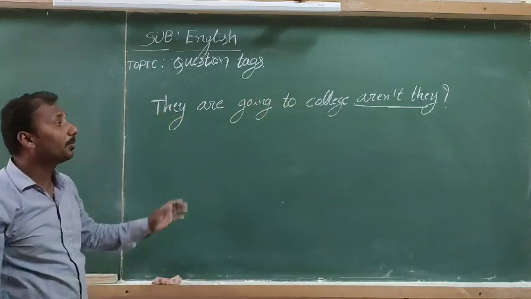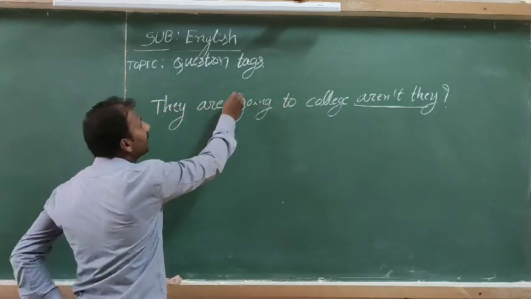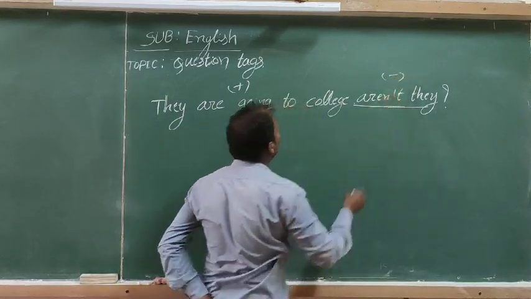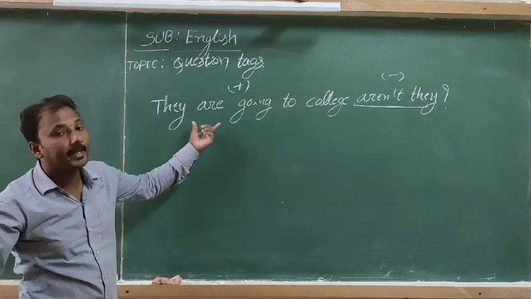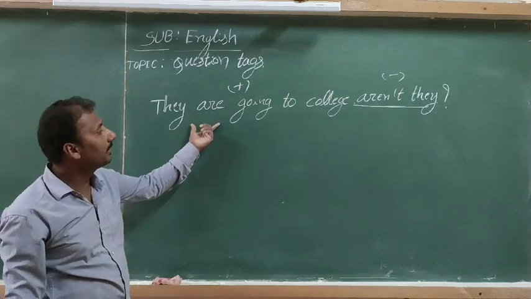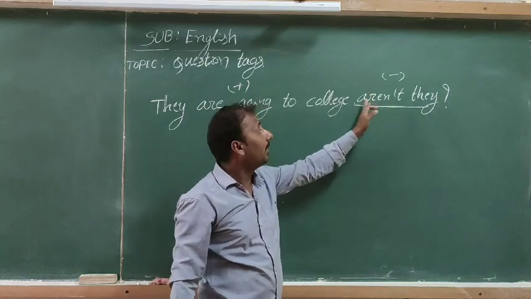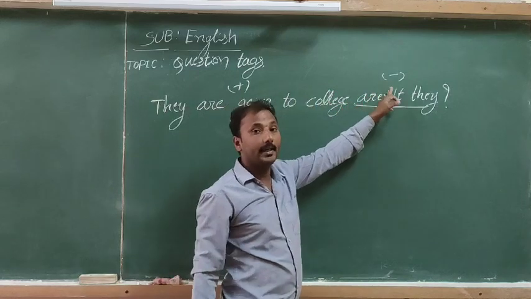Positive means it gives a positive meaning; if it has a not, it is negative. If the statement is positive, the tag should be negative. You observe that in "they are going to college" we don't find any negative words in the statement. Then the tag takes a not: aren't they. So the tag should be negative.